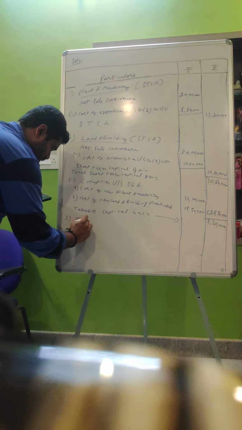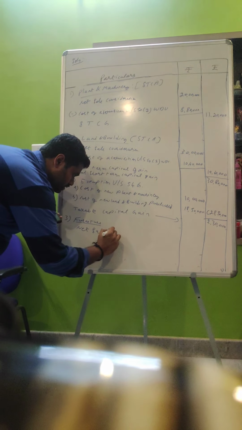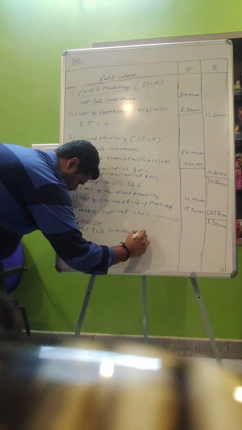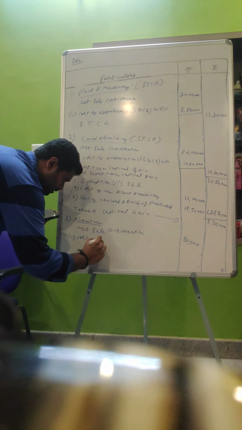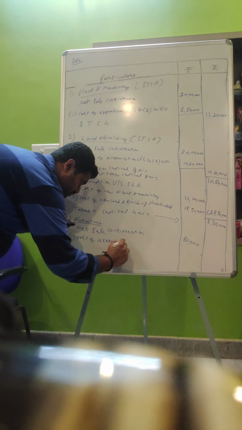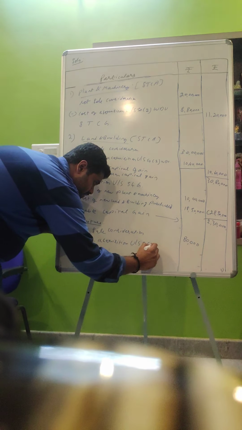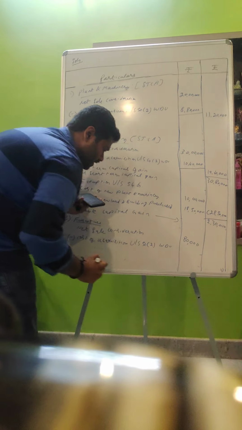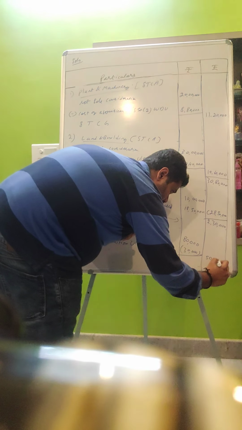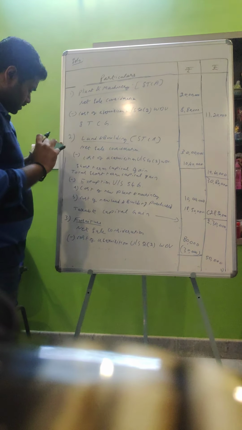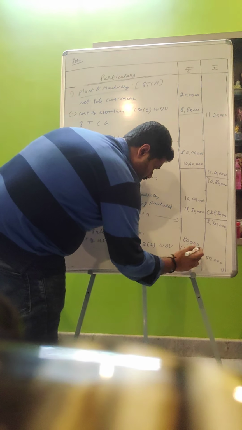So in case of furniture, net sale consideration is 80,000, less cost of acquisition under section 50 subsection 2 of WDV, written down value was rupees 35,000.